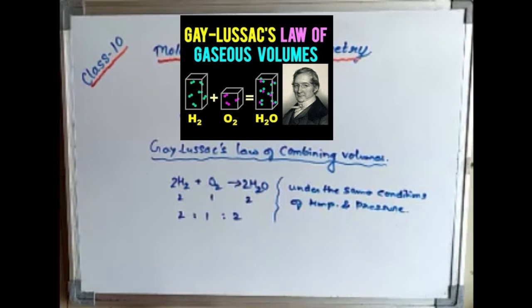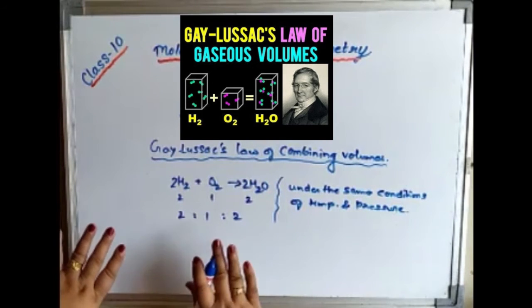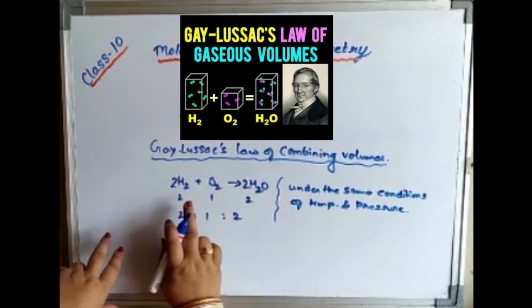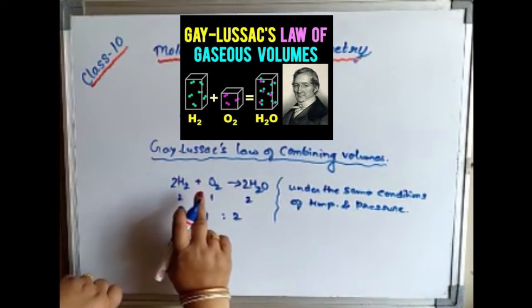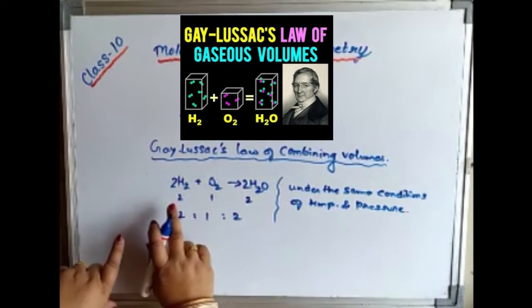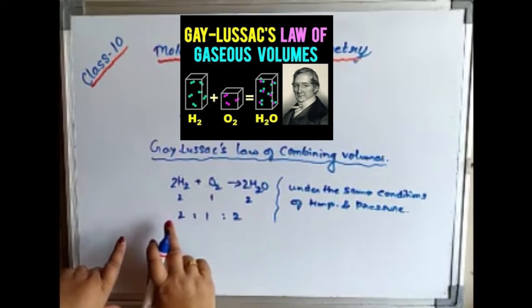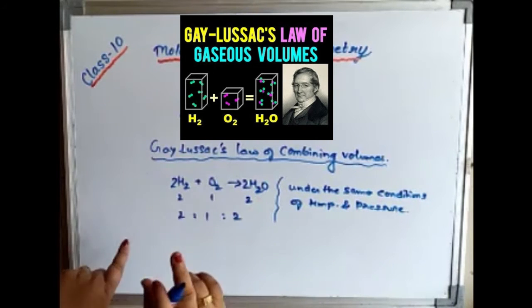So he named it the law of combining volumes. Law of combining volumes means the gases combine with the help of their volumes and they bear a simple ratio when they are reacting to form the product.